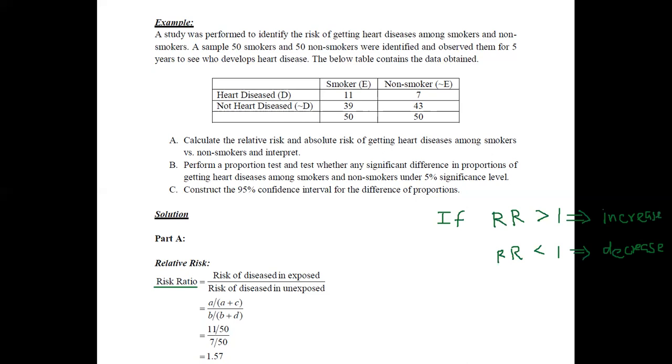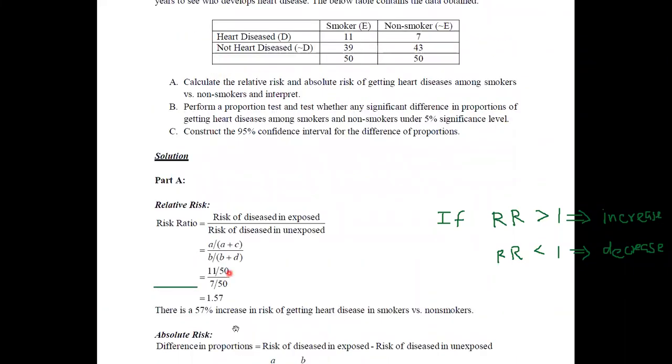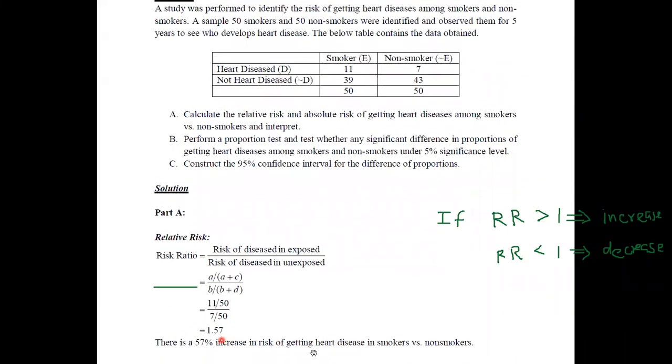Now, if you go through this answer, the value that we have obtained was 1.57. You have to use the value which appears here to identify whether it is an increasing or a decreasing value.